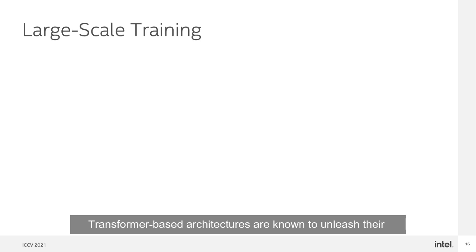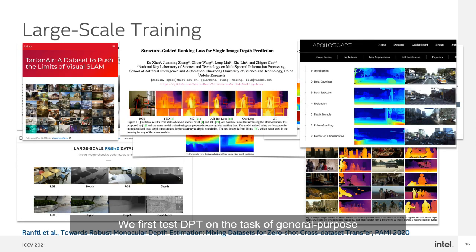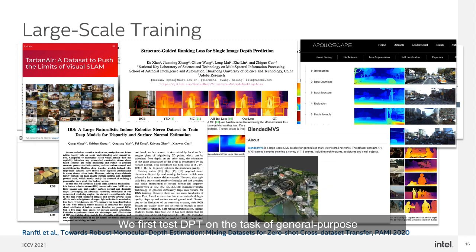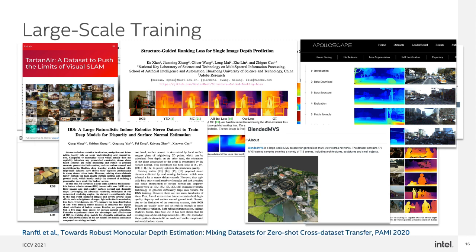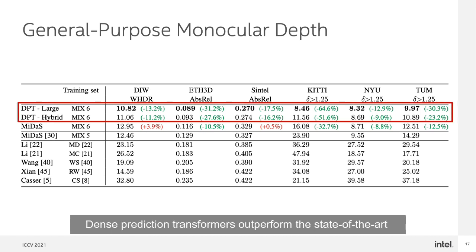Transformer-based architectures are known to unleash their full potential when a large amount of training data is available. We first test dense prediction transformers on the task of general-purpose monocular depth estimation, where we train our networks using the MiDaS training protocol on a large-scale meta-dataset that consists of about 1.4 million images. Our experiments show that dense prediction transformers outperform existing convolutional networks on this task by a large margin. Dense prediction transformers outperform the state-of-the-art by up to 28% on average with a comparable amount of compute and latency.